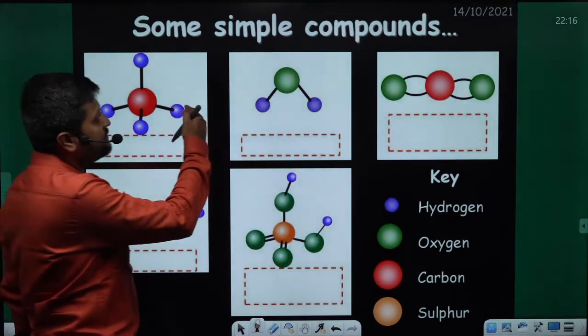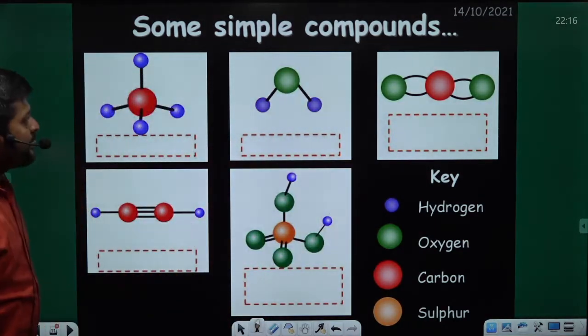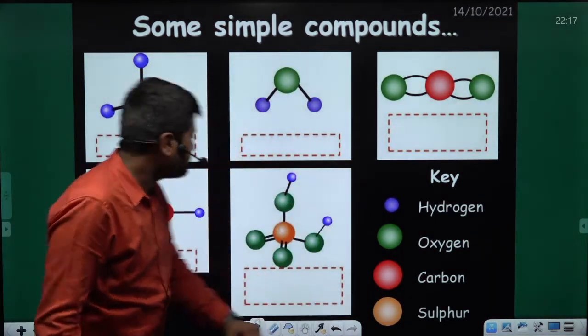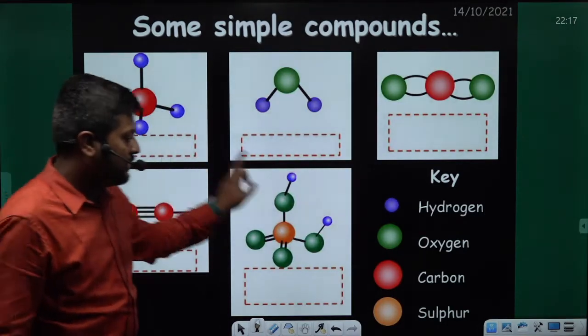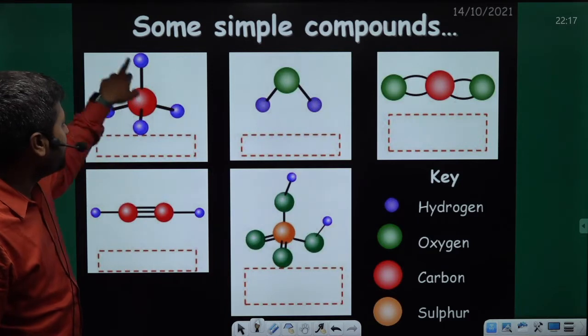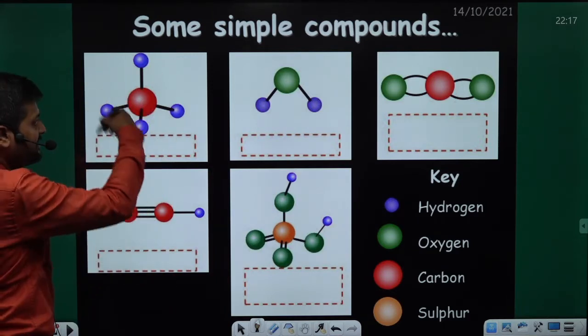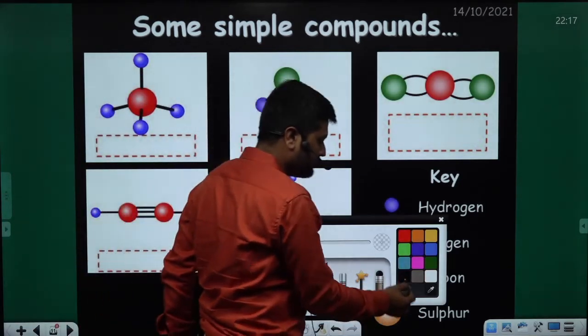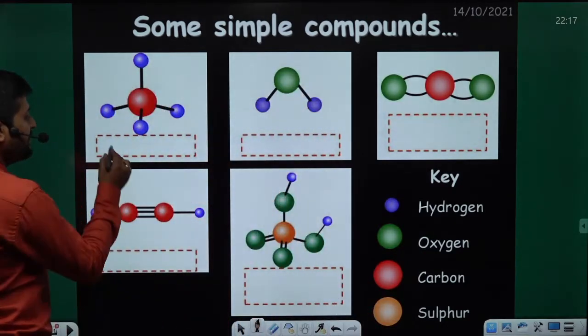Then we have some simple compounds. The hint is given here. The red one is carbon and 4 hydrogen atoms are connected with carbon. So what is the name of this compound? Methane. Methane.